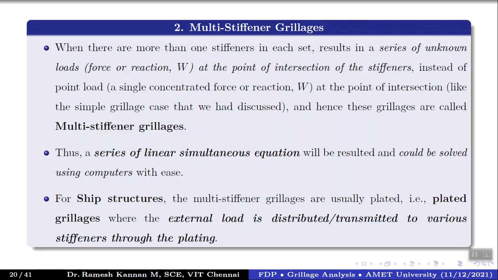Then for ship structure, not only the stiffeners or the grillages matter, but they get attached to a plate or a deck slab or a deck plate. So we generally ignore that thickness for this analysis. But if you really practice this for your ship structure or naval structure, then you can look into the deck slab thicknesses and so on. This is similar to a concrete slab resting on the beam intersection. So when you do design of a beam, you really look into the slab load as well, right? That's what you generally mention as uniformly distributed load on the beam. So that's a typical example.